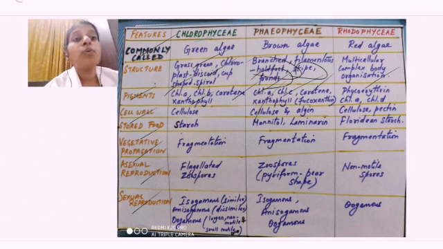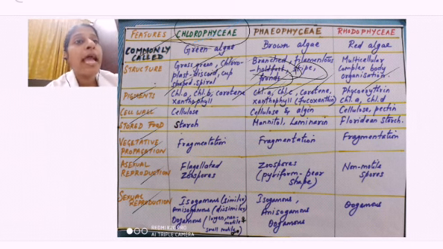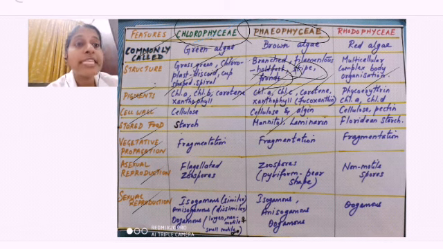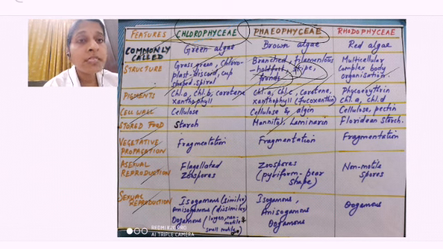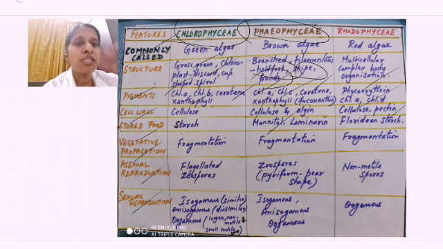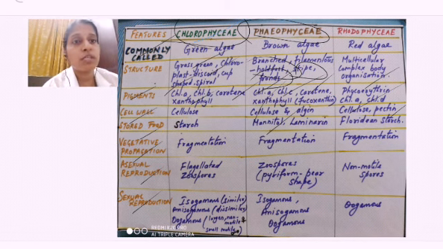Now the cell wall: Chlorophyceae is made up of cellulose, and Phaeophyceae is made up of a form of sugar called mannitol. When you look at the cell wall, it is made up of cellulose and algin. Algin is a carbohydrate-like structure. So algin as well as cellulose make up the cell wall of Phaeophyceae, and Rhodophyceae is made up of cellulose and pectin. So these are the molecular, chemical compositions of the cell wall.